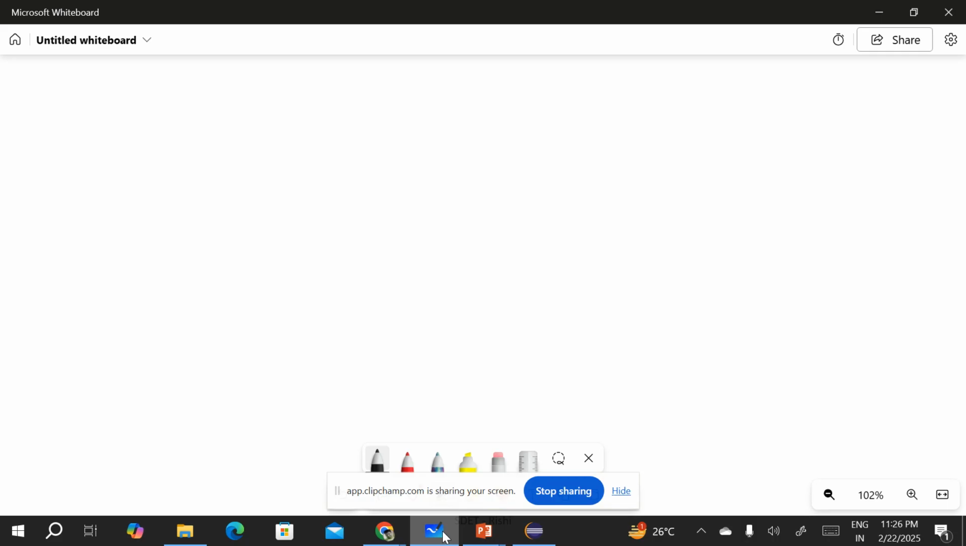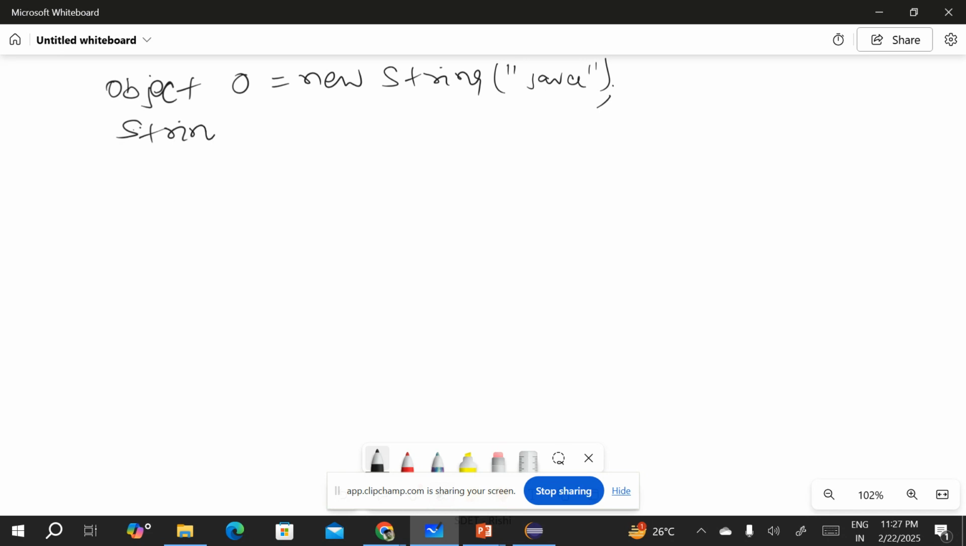So let's consider this. First we need to understand how we can do that. I'm writing here Object o equal to new String("Java"). In this I'm taking a string. Then String s equal to, I want to convert this type to a String type. How can we do that?